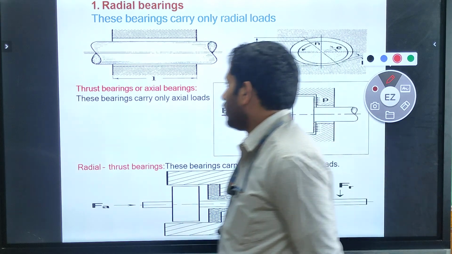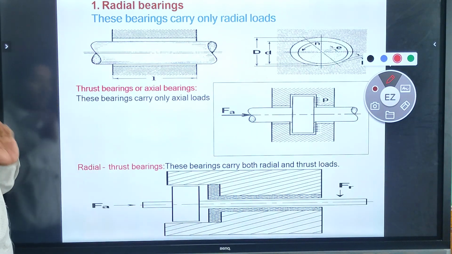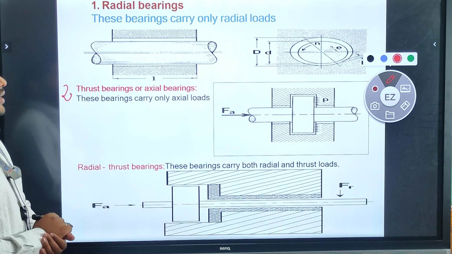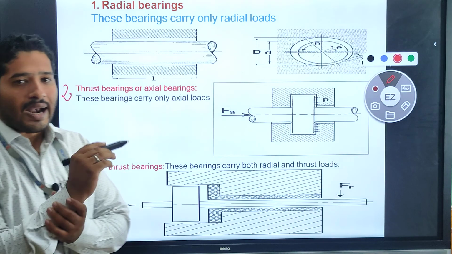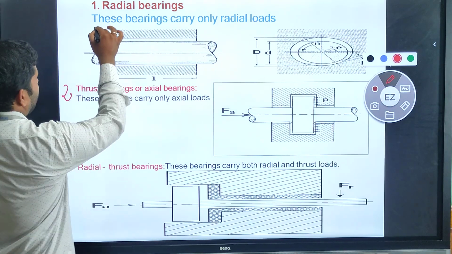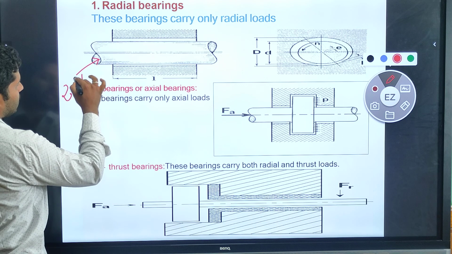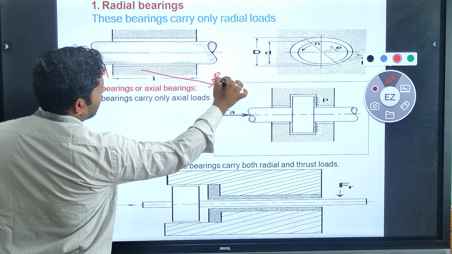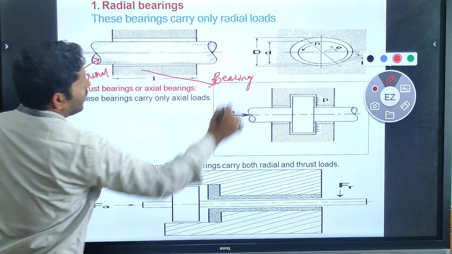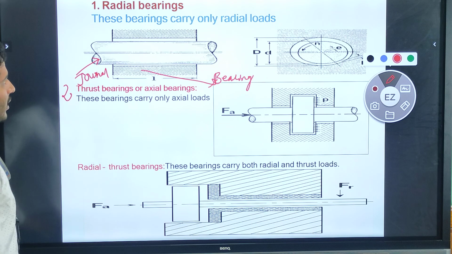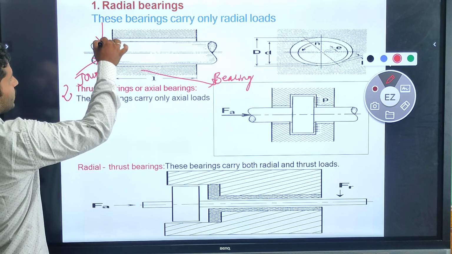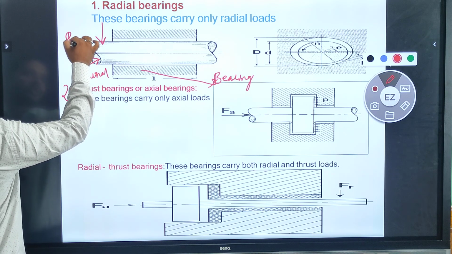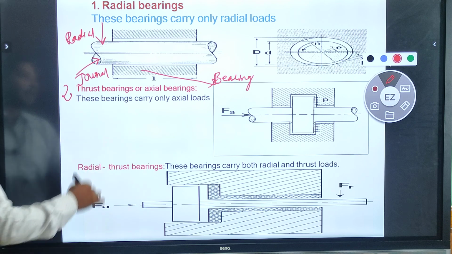Let us see. The first one is the radial bearing. Radial bearings carry only radial load. This means that the load on this bearing, or on this journal, is only radial. Here we can say this is the journal, and this fixed one is the bearing. Which type of load is acting on the journal here? Only the radial load is acting on this journal. Such types of bearings we call radial bearings.